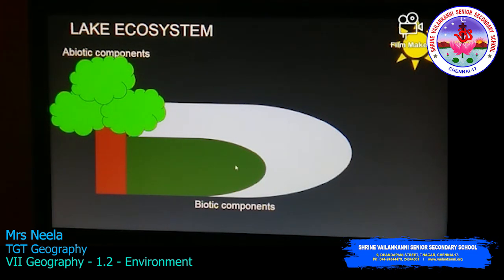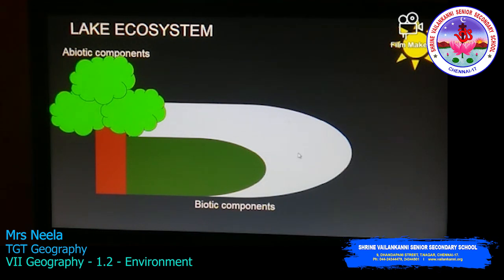Now the decomposers. In the lake, the decomposers will be the microorganisms, the bacteria or the fungi. They break down the dead plants and animals and convert that into organic material, and that will go back to the soil. So here the producers are the green plants, algae. That can be even the hydrilla or the water plants.